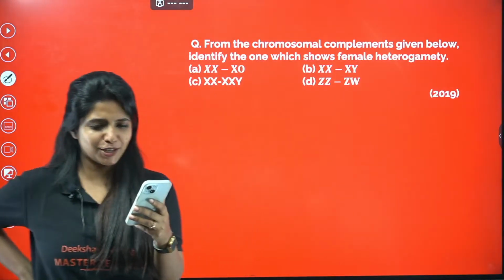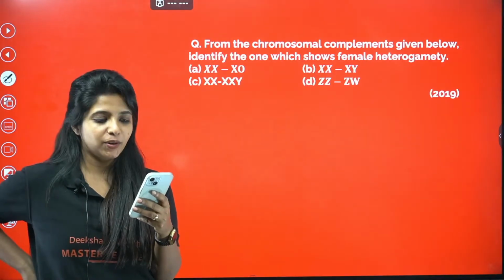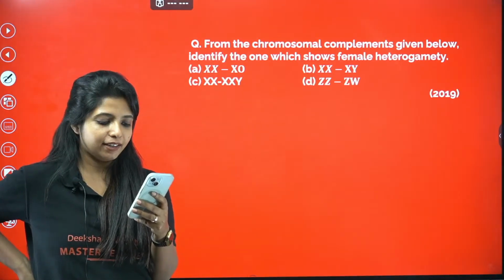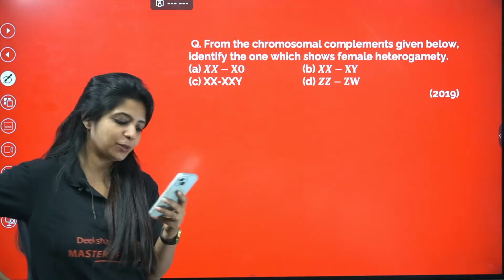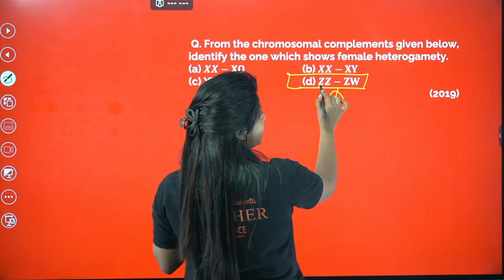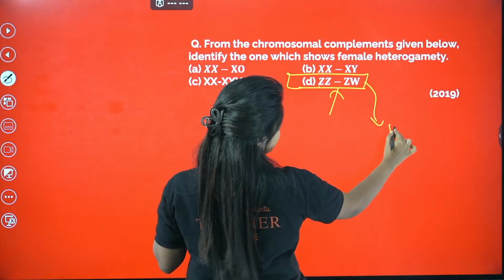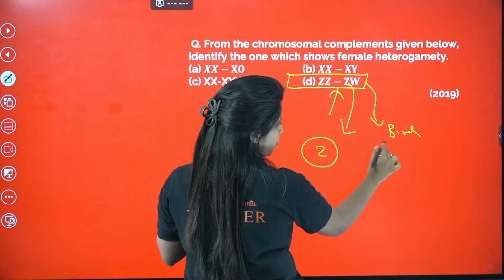Let's check whether that's correct or not. Motivational, I'm waiting for you, and others also. Macha, go ahead. Try, I'll not judge. Okay, Motivational also said D, so that's why I'll lock D. Exactly. ZZ ZW, this is seen in the case of birds. Here the females are going to produce two different types of gametes.